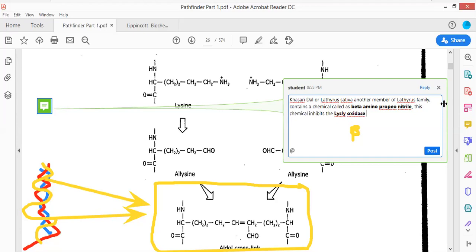I am worst at spelling, so please do excuse me for that. Beta amino propionitrile, this chemical inhibits the lysyl oxidase enzyme, thus will inhibit the formation of cross links in the structure of collagen.